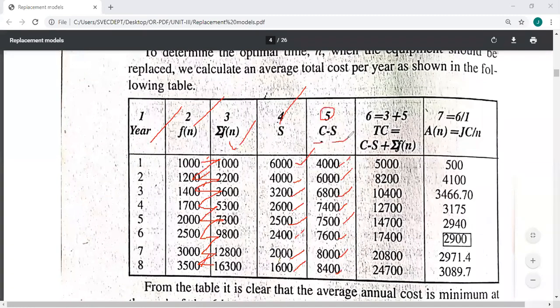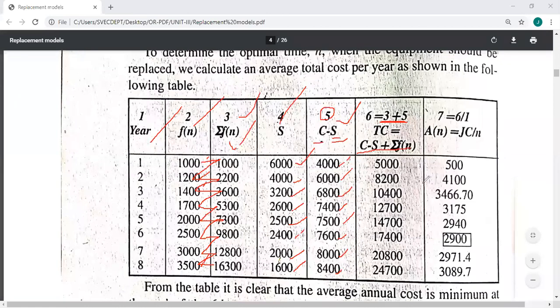In column 5, you found C minus S. So now total cost is C minus S plus sigma f(n). That means C minus S, the fifth column, and sigma f(n), the third column. So 3 plus 5 is equal to 6. Corresponding values of 3 and 5 you add.